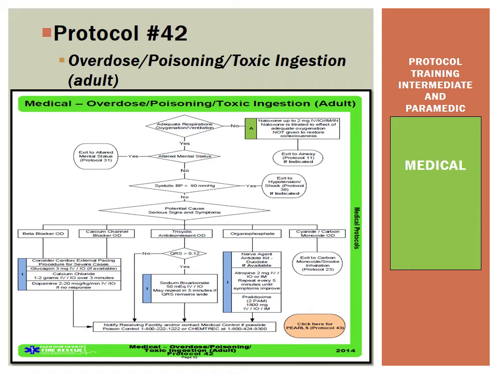Protocol 42 is our overdose, poisoning, and toxic ingestion adult protocol. And this deals with overdoses of beta blockers, calcium channel blockers, and tricyclic antidepressants, as well as organophosphate poisoning, cyanide, and carbon monoxide. And in the instance of cyanide and carbon monoxide, it asks us to exit to the carbon monoxide smoke inhalation protocol, Protocol 23.